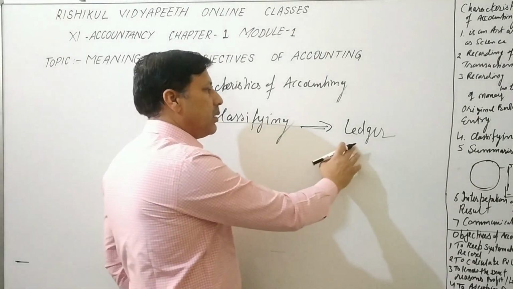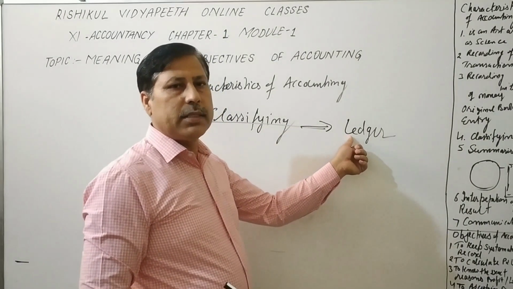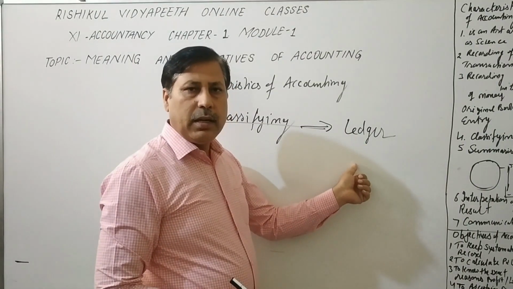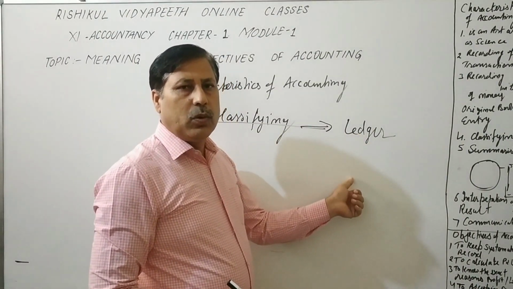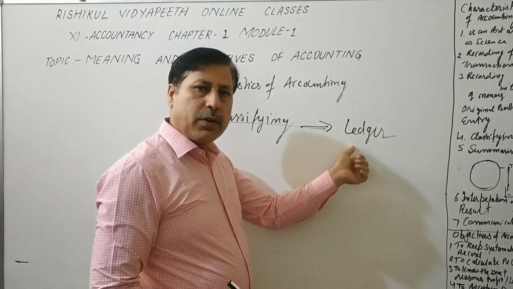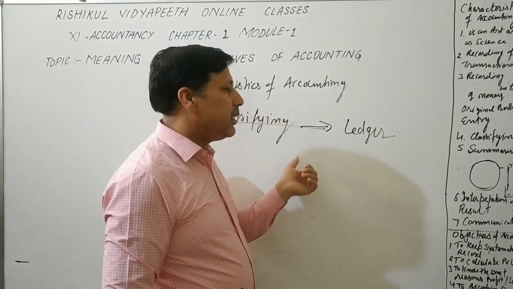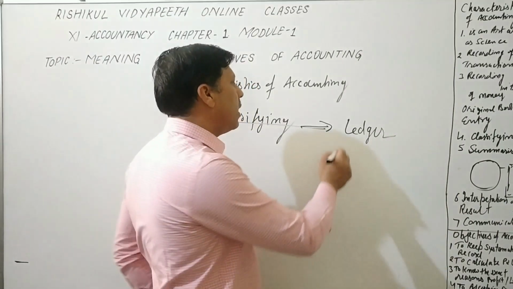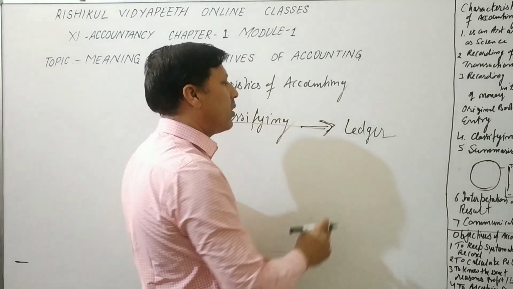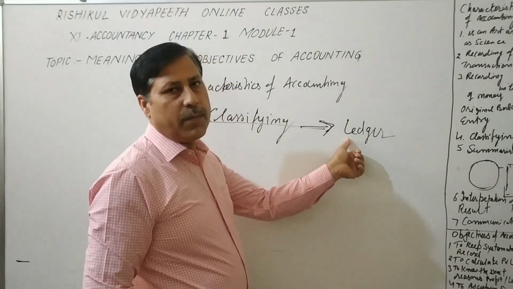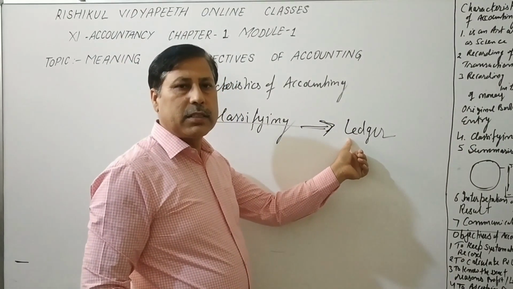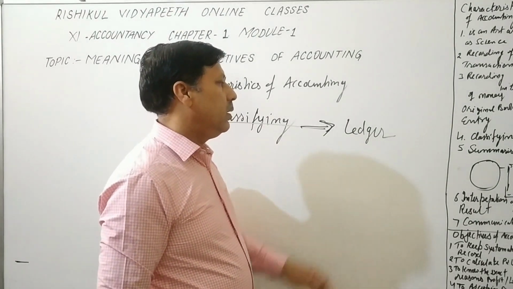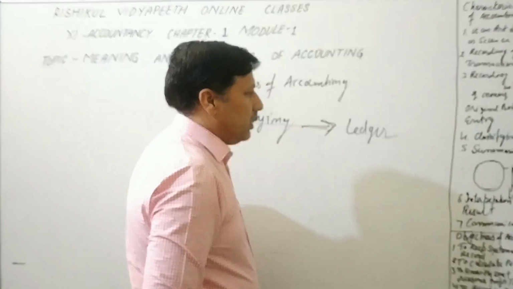You can take the example of salary. Salary is given monthly, and month-wise salary you find in the ledger. All entries will be there. So in a chronological order, in a systematic way, we find all transactions classified according to their nature in the ledger. That is called classification. So classification has a very important role, and the ledger has all types of accounts, either from subsidiary books or cash book or journal book. All will go into the ledger.